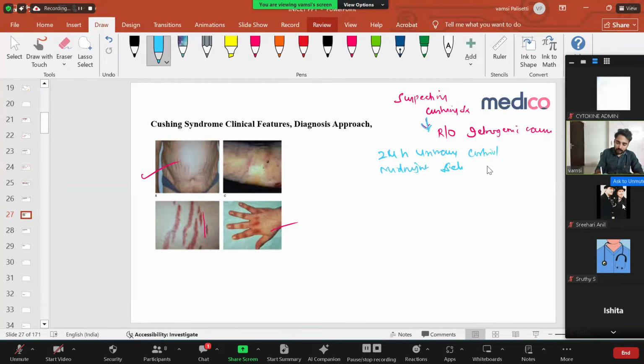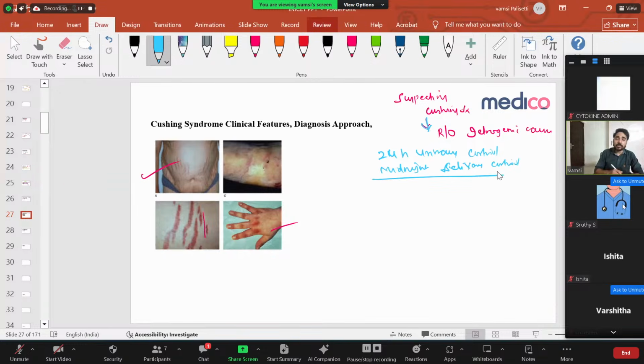If in this test cortisol is elevated, then I'm thinking of Cushing syndrome. I can see the cortisol levels by 24-hour urinary cortisol, midnight salivary cortisol, or early morning cortisol. If it's elevated, yes, there is hypercortisolism.